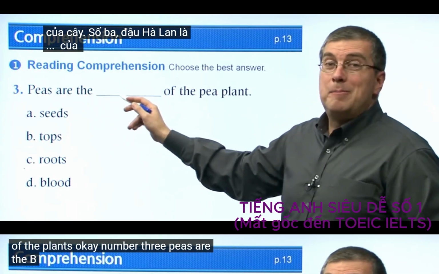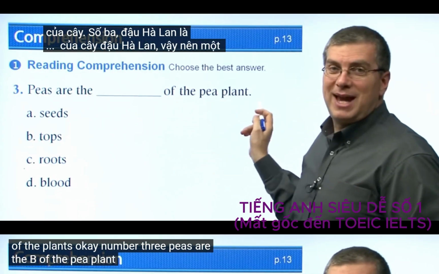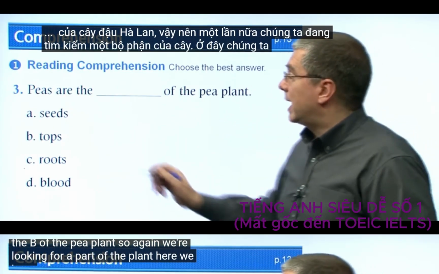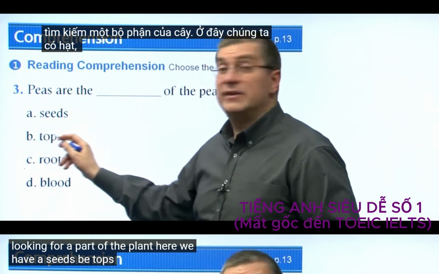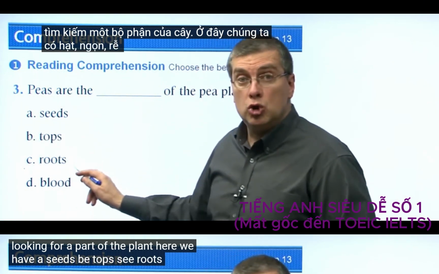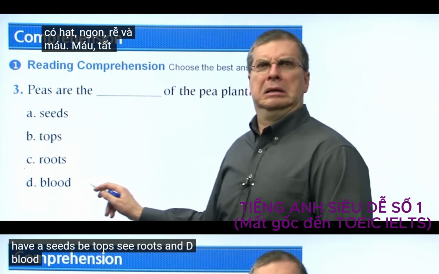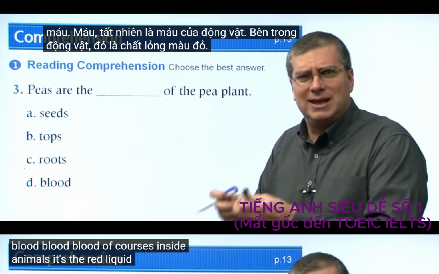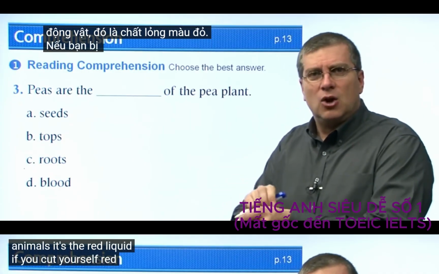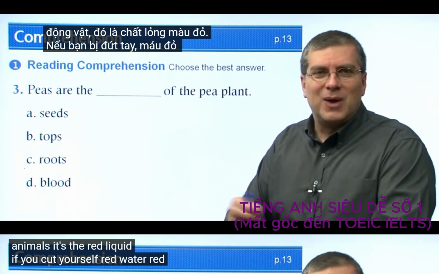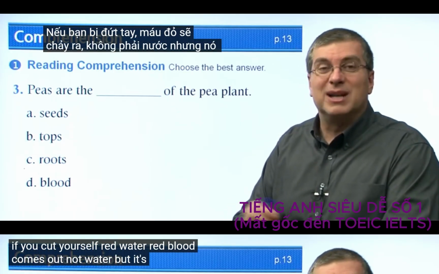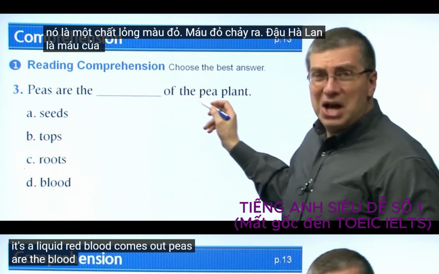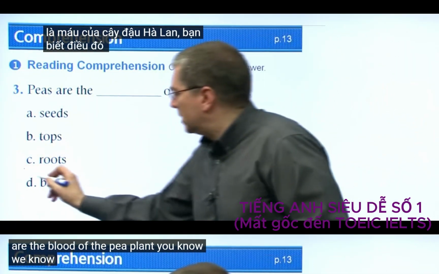Peas are the blank of the pea plant. So again, we're looking for a part of the plant. Here we have A, seeds, B, tops, C, roots, and D, blood. Blood, of course, is inside animals. It's the red liquid. If you cut yourself, red blood comes out. Not water, but it's like water. It's a liquid. Peas are the blood of the pea plant? Ugh, no, we know that right away.